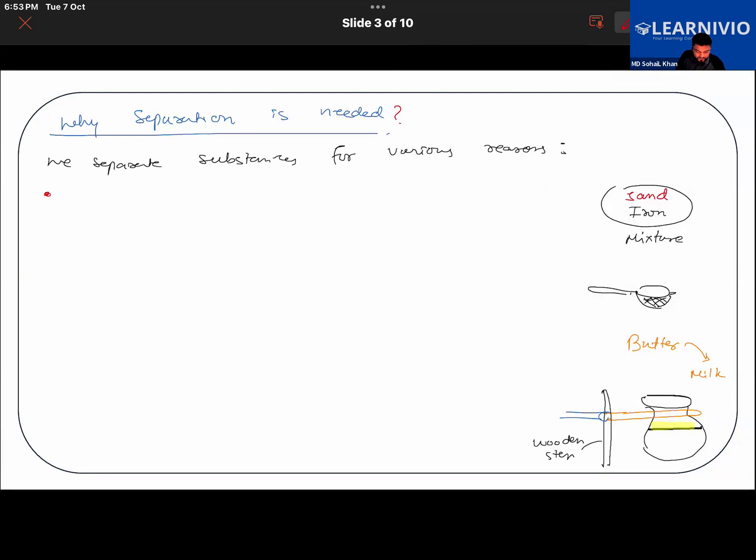Then write down the first point: to remove impurities or harmful materials. The second thing is to obtain useful components from a mixture. For the first one, what example do we have? To remove impurities or harmful materials, that is separating stones from rice or pulses before cooking.